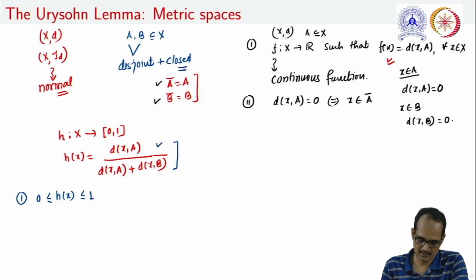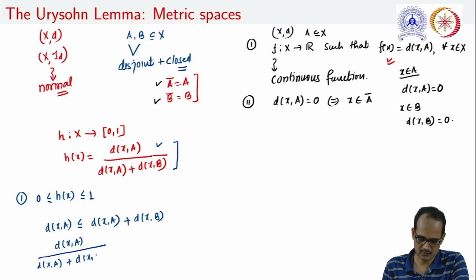Further, if we are just thinking about this sum, that is d(x,A) plus d(x,B), note that this is always greater than or equal to d(x,A), and therefore this ratio, that is d(x,A) divided by d(x,A) plus d(x,B), will always be less than or equal to 1. Thus h is a function from X to the closed interval [0,1]. Next we want to check continuity of h.